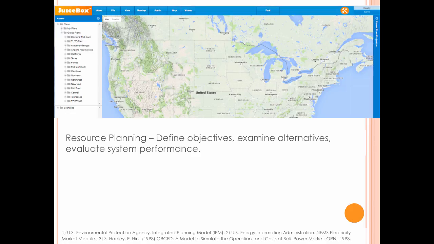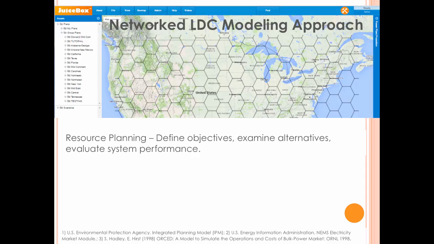JuiceBox is pre-populated with customizable data for the continental U.S. The U.S. can be cut into any subset of smaller regions. I'm using hexagons here just for example. The power sector model uses a load duration curve dispatch algorithm to estimate generation from each available power plant.